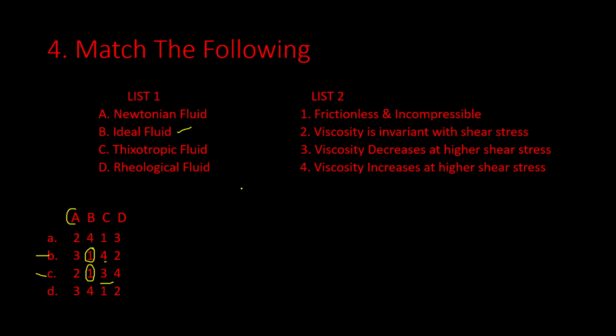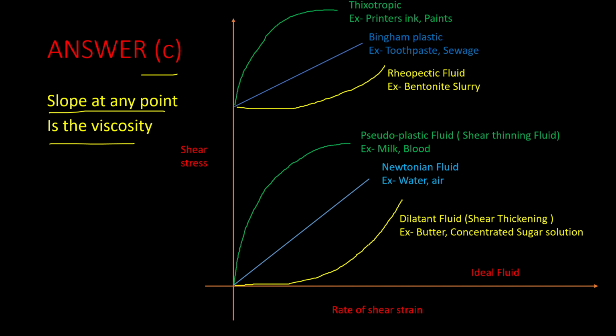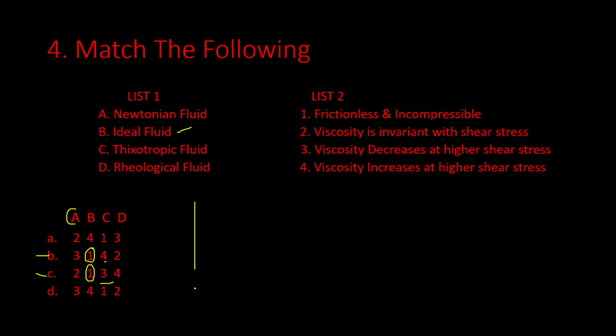So to find out this, we have to first draw the diagram for thixotropic fluid. So this is the curve for thixotropic fluid. If we draw it here, it will be like this. Now we'll take 2 points here. This is the first point and this is the second point where the shear stress is higher. So this is slope 1 and this is slope 2.